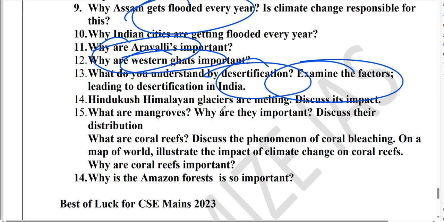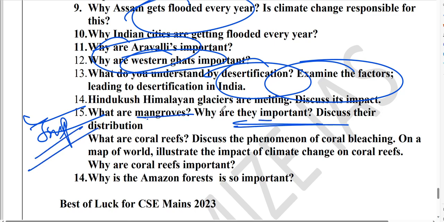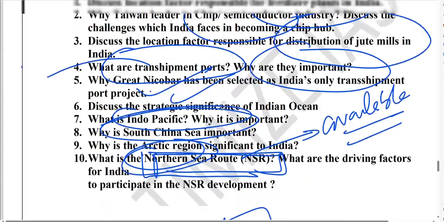Very important. Then, guys, mangroves. This year mangroves are very important because of the MISHTI scheme. What are mangroves? What is the geographical distribution of mangroves? Why are they important? Then, guys, the Amazon forest was also in news. So, guys, these are some of the important questions.